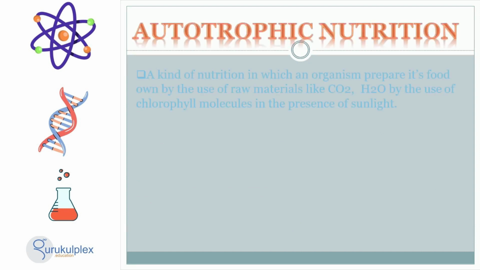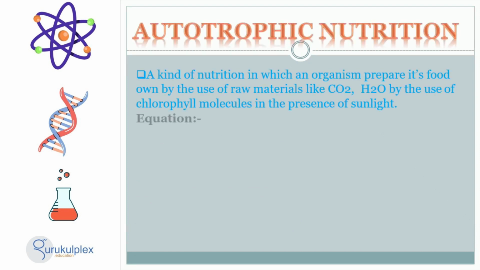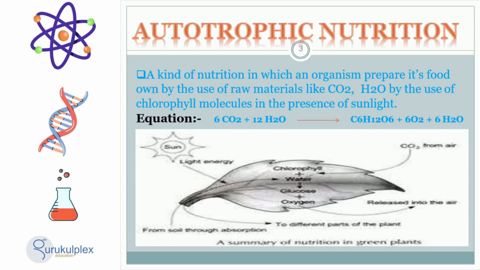Autotrophic nutrition is a type of nutrition wherein an organism synthesizes its own food from raw materials like carbon dioxide and water with the aid of sunlight and molecules of chlorophyll. This process is called the photosynthetic equation or the Calvin cycle. It converts 6 molecules of carbon dioxide and 12 molecules of water into 1 molecule of glucose, 6 molecules of oxygen and 6 molecules of water.